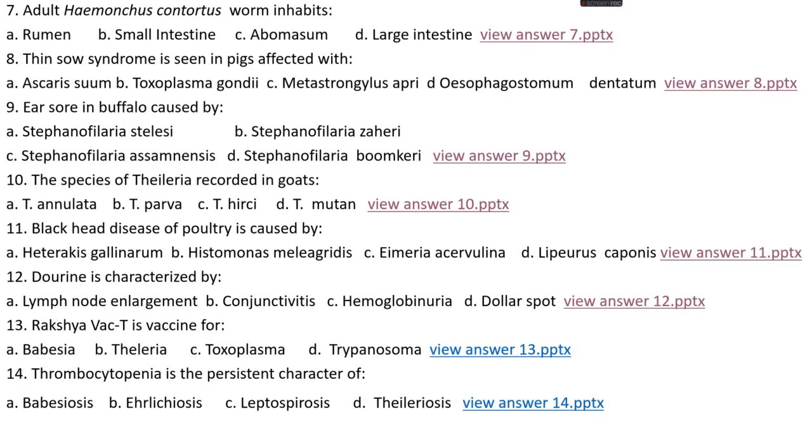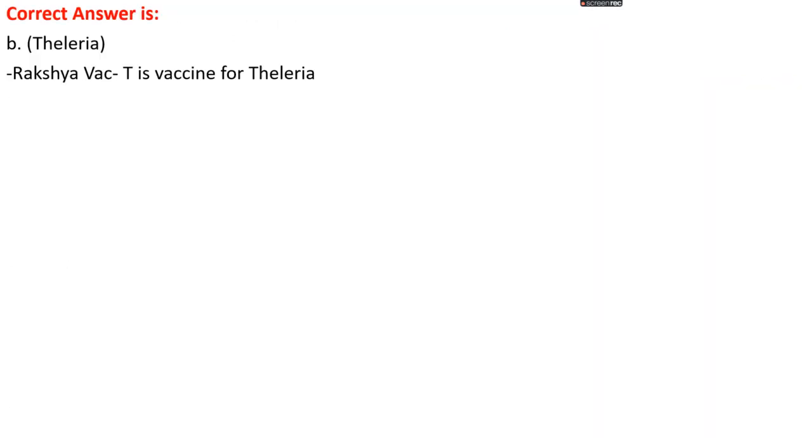Okay. Question number 13. Raksha Vacci is a vaccine for: option A, Babesia; option B, Theileria; option C, Toxoplasma; option D, Trypanosoma. The right answer is option B, that is Theileria. Raksha Vacci is a vaccine for Theileria.